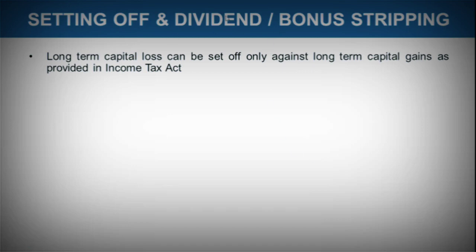Now let's see some more concepts of setting off and dividend and bonus stripping. Long-term capital loss can be set off only against long-term capital gain as provided in the Income Tax Act. As we read, capital gains are taxable when you exceed a certain amount. So in that case, investors try to manage and reduce their tax, or get exempted from tax anyhow.